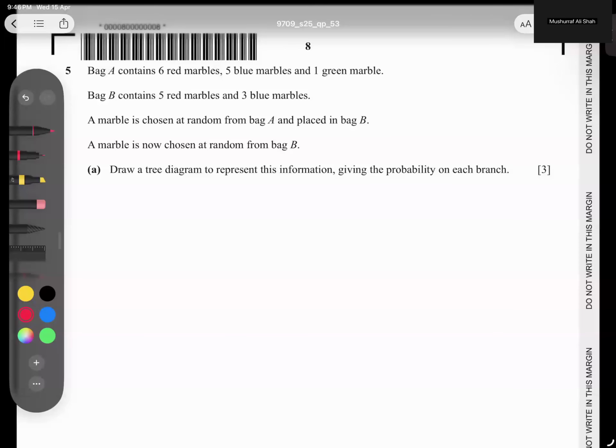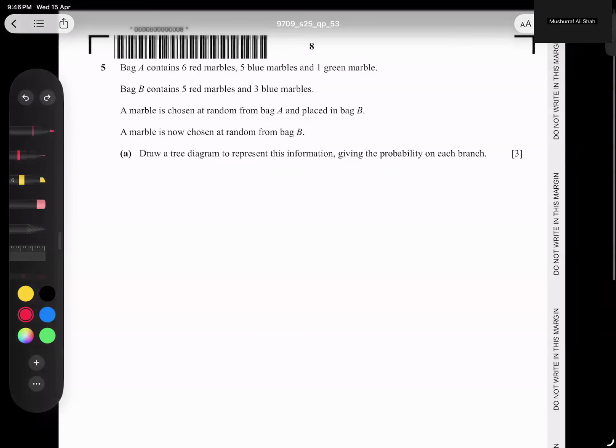Question number 5 says, bag A contains 6 red, 5 blue, and 1 green marble. Bag B contains 5 red and 3 blue. A marble is chosen at random from bag A and placed in bag B. Then we have to check from bag B.